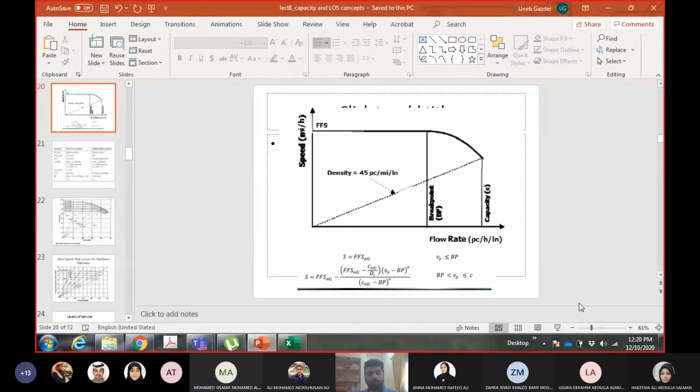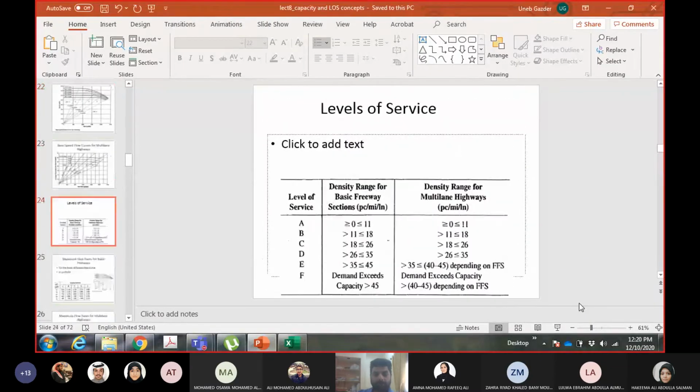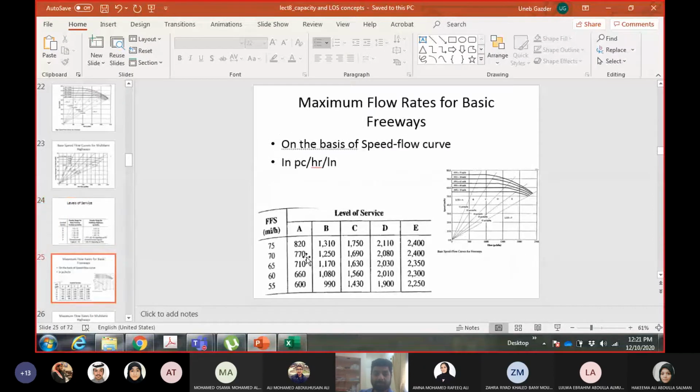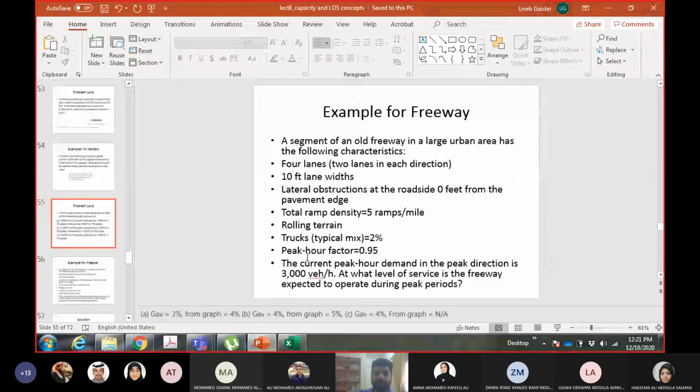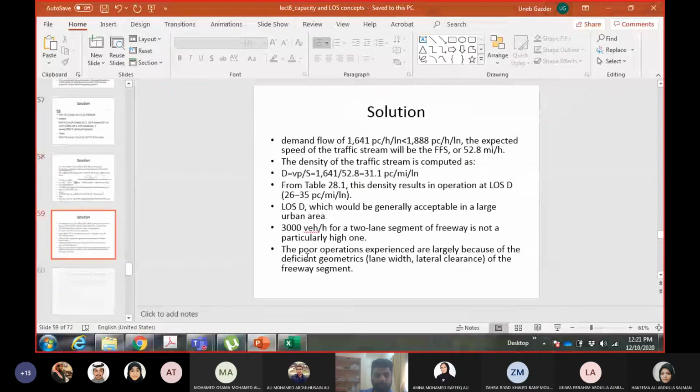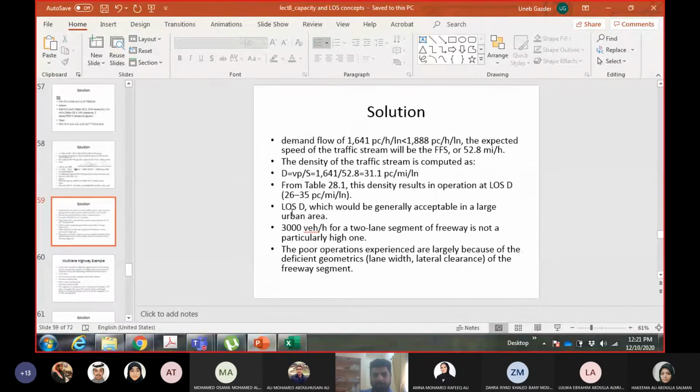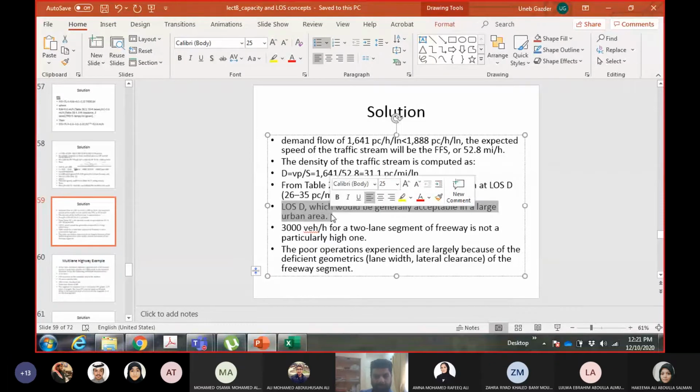Now what does this density indicate? We are looking for a freeway, and you can see the units of density here as well, passenger cars per mile per lane. Your density is 31, which is in this range. So your level of service is D. Now there is one very good thing they have done in the book: with every answer they have given some comments as well. Level of service D is an acceptable value for urban areas, and this example is for an urban area.